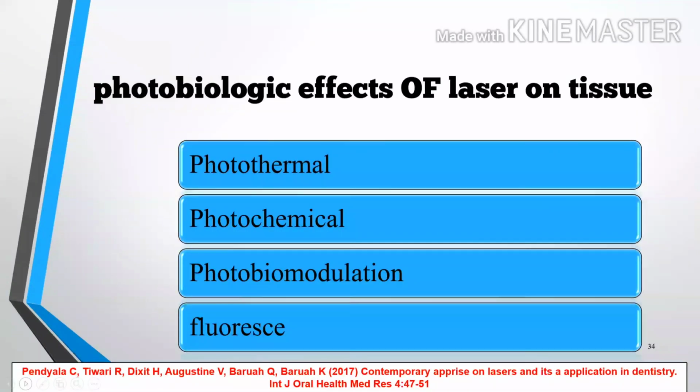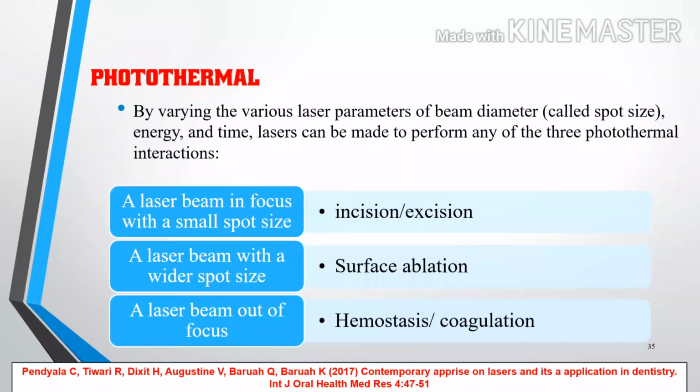Now, biologic effect of a laser on a tissue. There are four effects: photothermal, photochemical, photobiomodulation, and fluorescence. Photothermal: by varying the laser parameters of beam diameter, called spot size, energy, and time, a laser can be made to perform any of the three photothermal interactions.